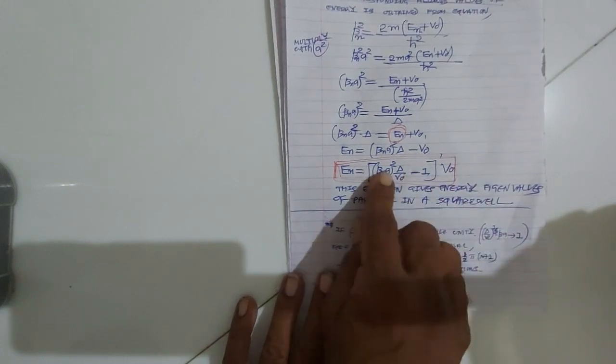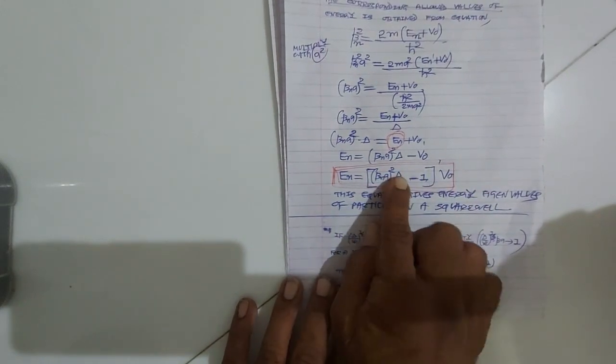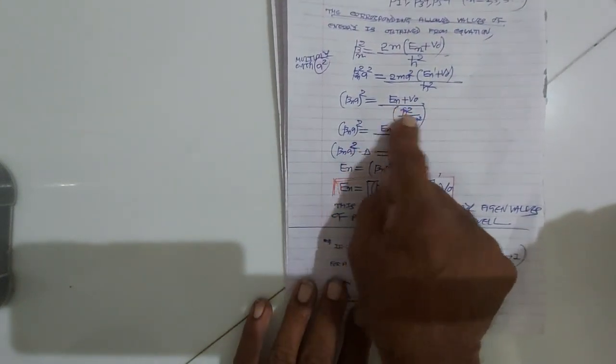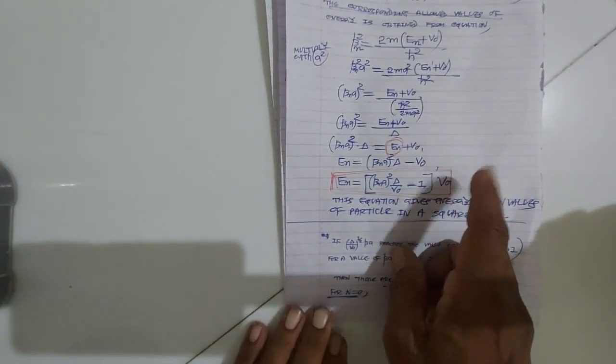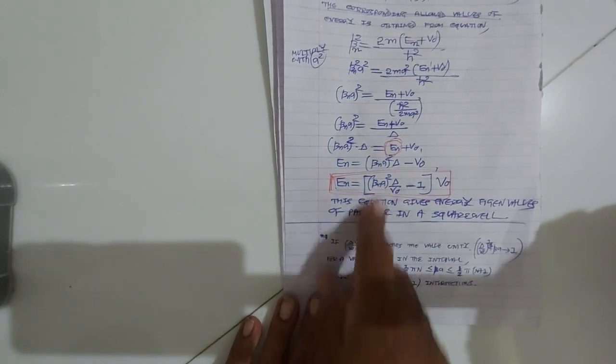You know each and everything. How do you calculate delta? h cross square upon 2m a square. You know V0, the depth of the potential well. And you know the values of beta n a from the graph.